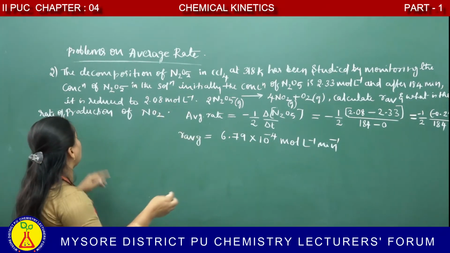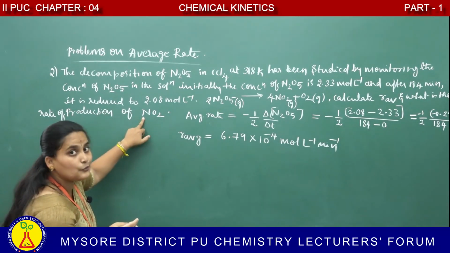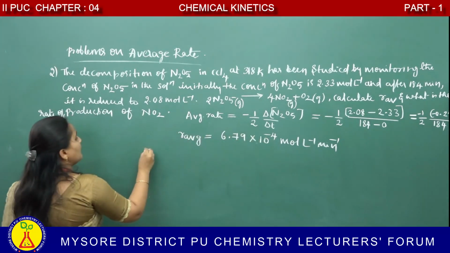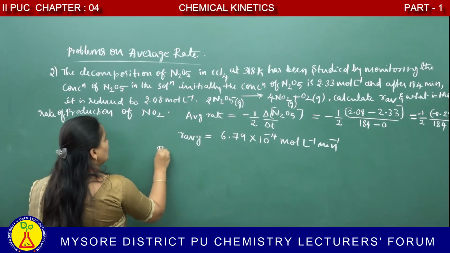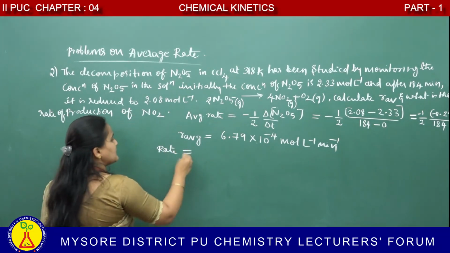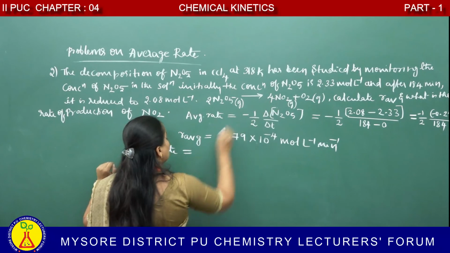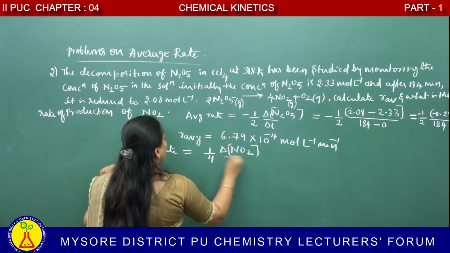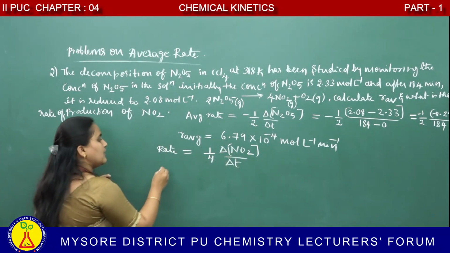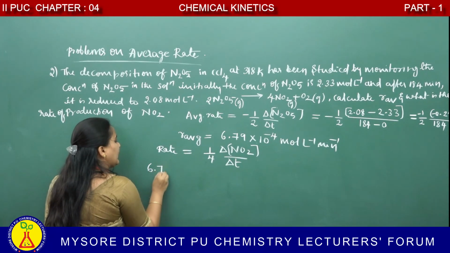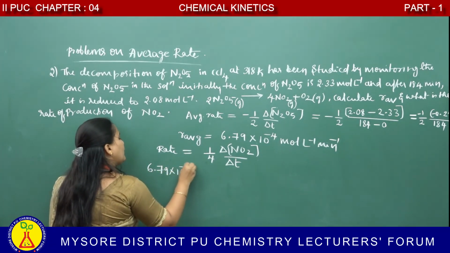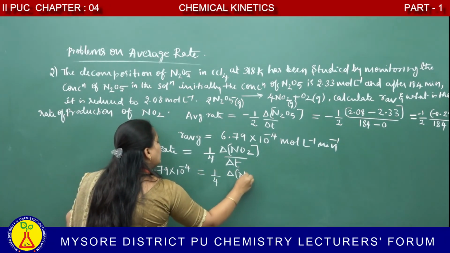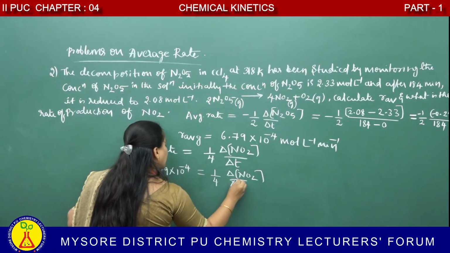But we have to find out the rate of production of NO2. How do you find it? Okay, the rate we already have. Rate of production of NO2 can be written as rate is equal to, what is the coefficient? 1 by 4 delta NO2 divided by delta T. We already calculated the rate: 6.79 into 10 power minus 4 is equal to 1 by 4 delta NO2 divided by delta T.